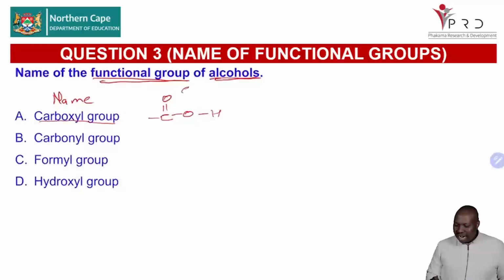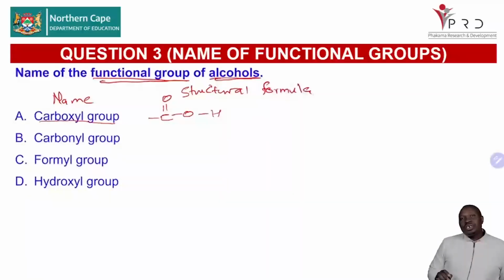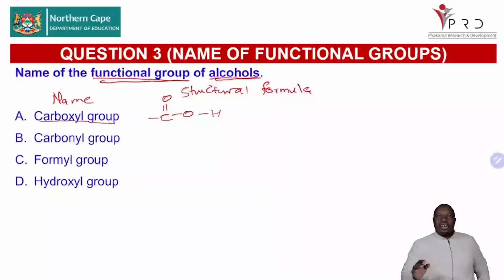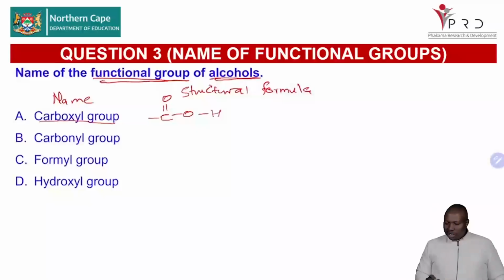This is the structural formula of the functional group. So whether a question comes and says, write down the structural formula of the functional group, you know how to draw it. And then what is the homologous series which this one belongs to? We know this carboxyl group is for carboxylic acids.